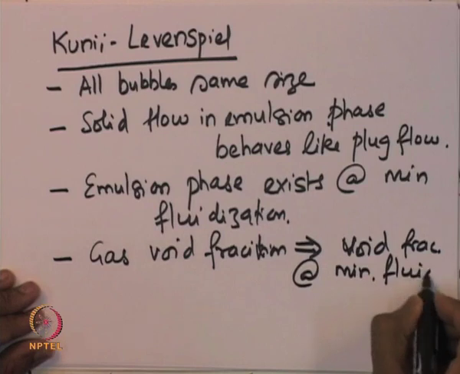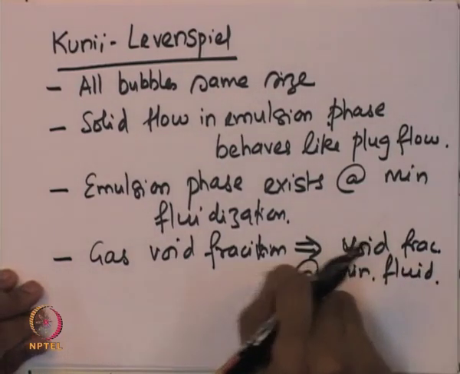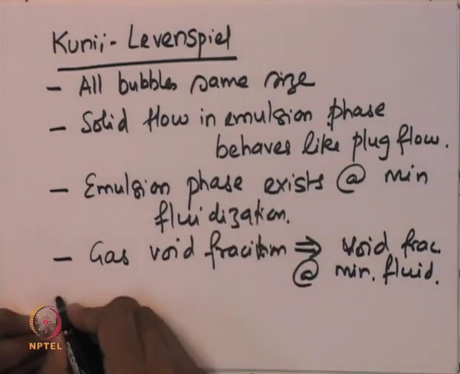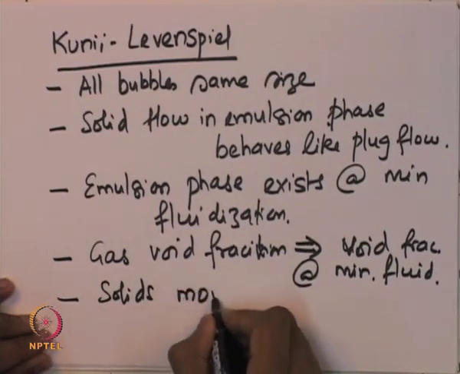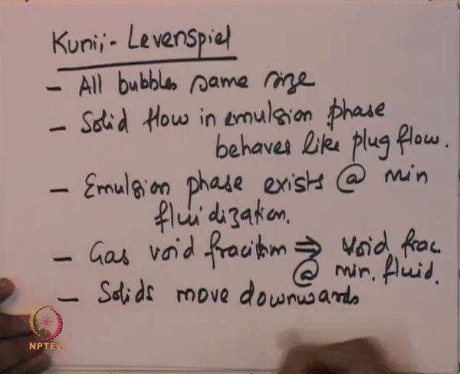Then it is also assumed that the solids which move out of the bubble phase into the emulsion phase move downwards because of gravity.